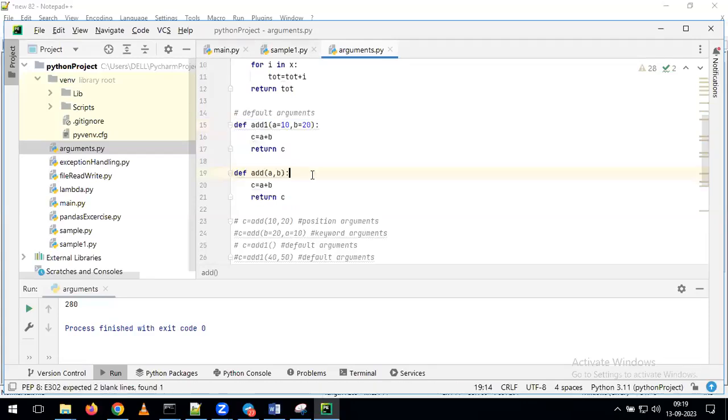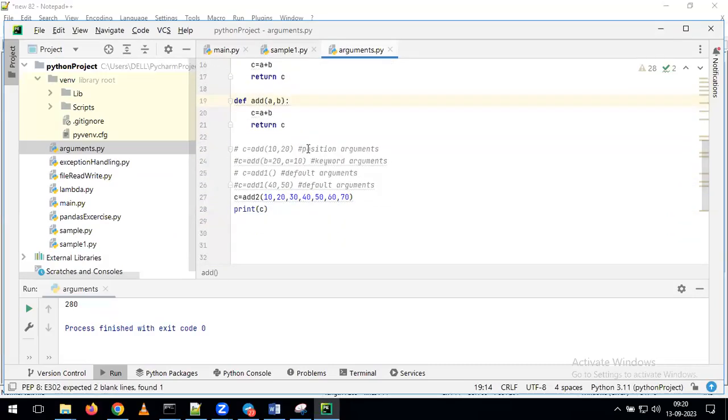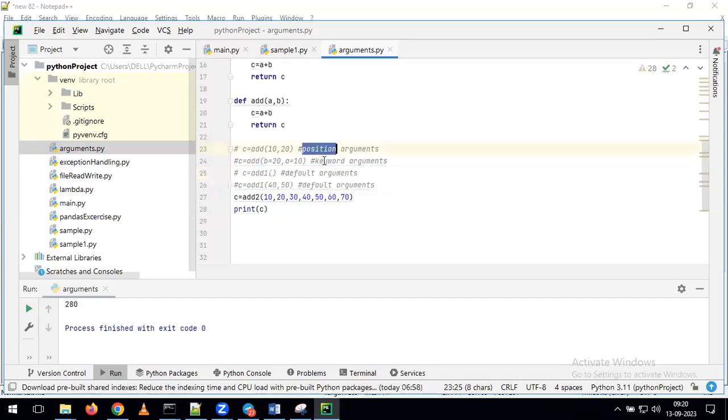Now, why I'm telling this here is, if you see this example, in the same script we were discussing positional arguments. After that, I commented this. Then we discussed keyword arguments. After that, I commented, and we discussed default arguments. Again I commented both, and now we are discussing variable arguments. Like that, in the same program, I covered positional, keyword, default, and also variable arguments.